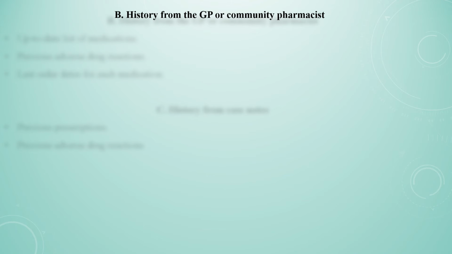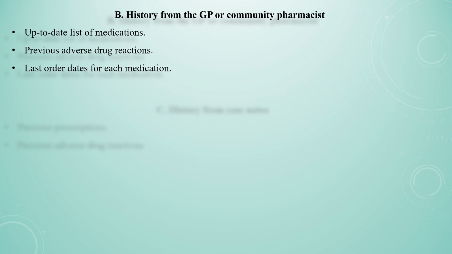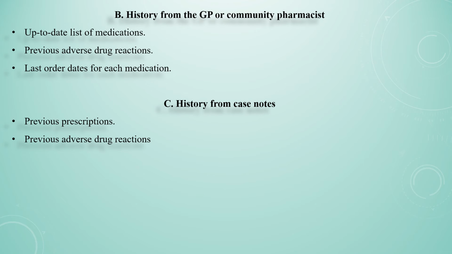In the second aspect, we will interview the general practitioner or the community pharmacist for the up-to-date list of the medication, previous adverse drug reactions for the patient, and the last order dates of each medication. We will also take a history from the case notes. For example, previous prescriptions, or is there any data available in the patient file or case notes related with adverse drug reactions.